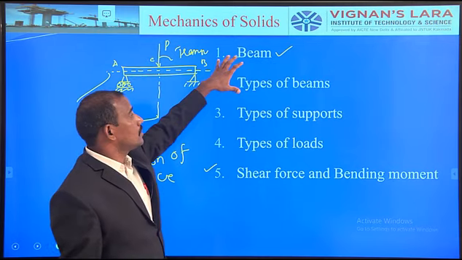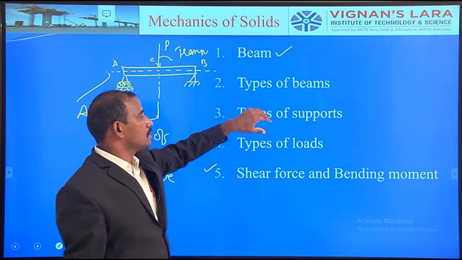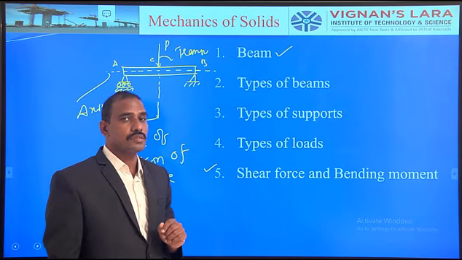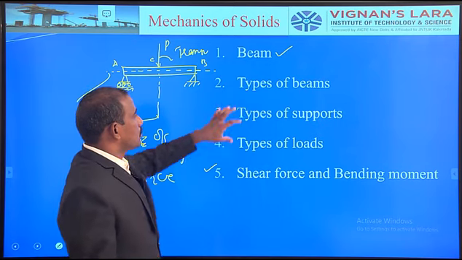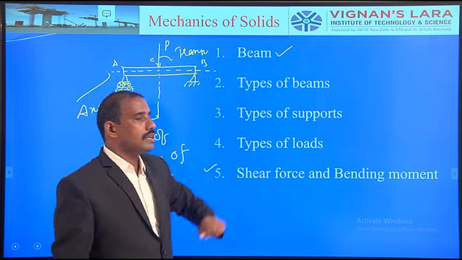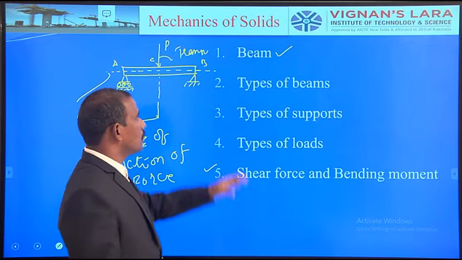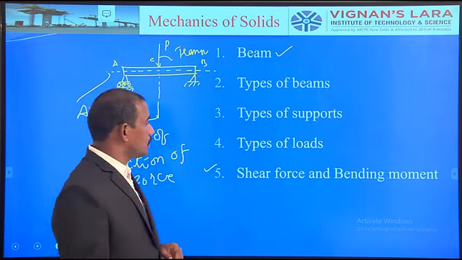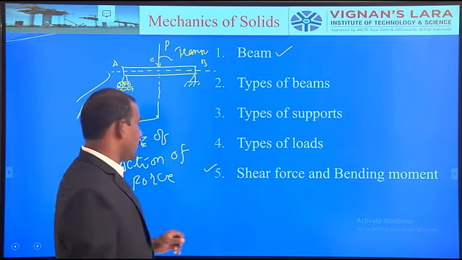Today we are going to discuss what is meant by beam and the types of beams, and second, the types of supports provided to support the beams. Types of beams are named according to the types of supports provided and types of loads acting on them. So finally, let us see the shear force and bending moment.